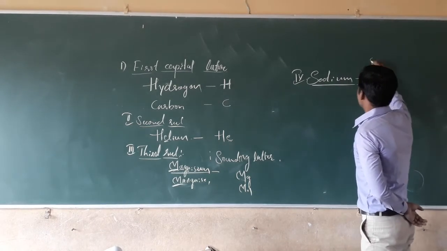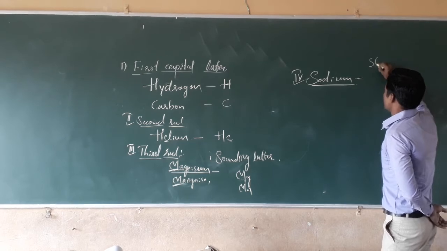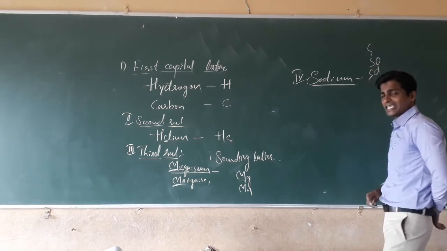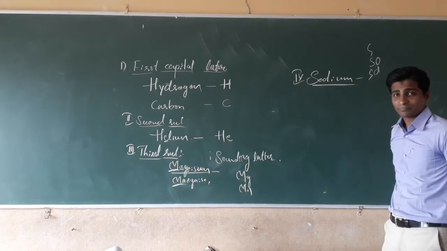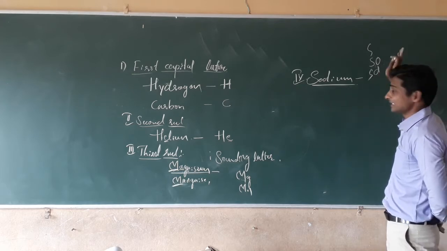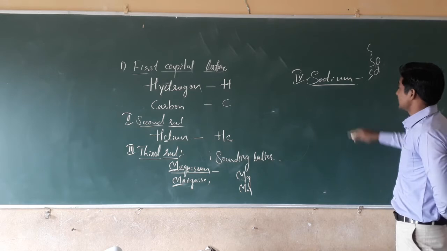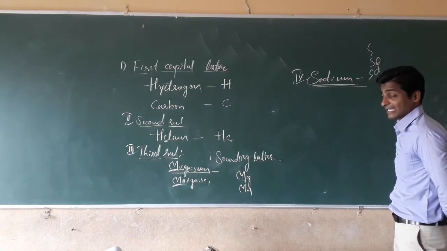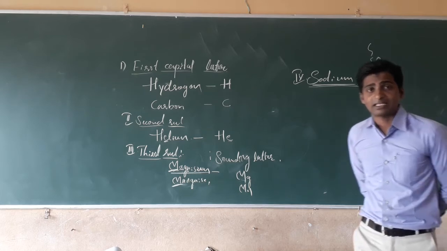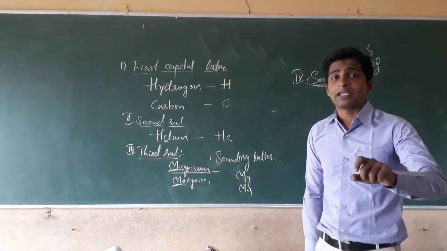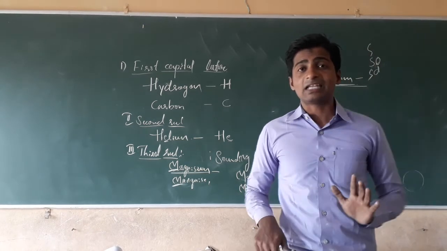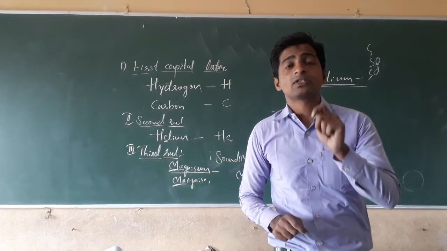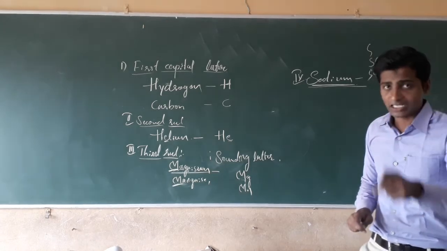We are not taking S or SO. Some elements, based on their discovery, were given Latin names. Still now we are naming with their Latin names, and we have given the symbols from their Latin names.